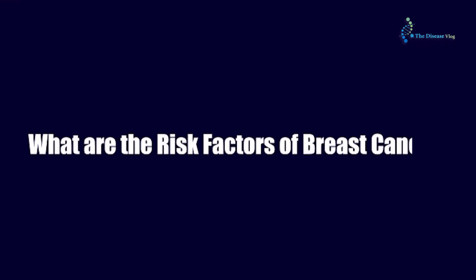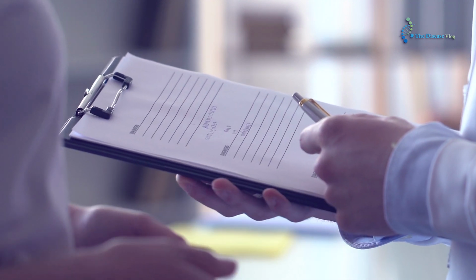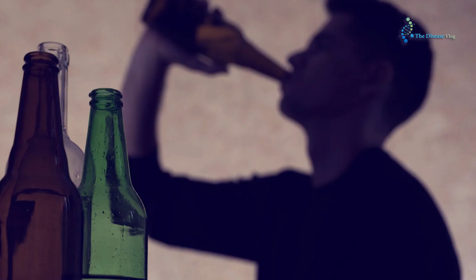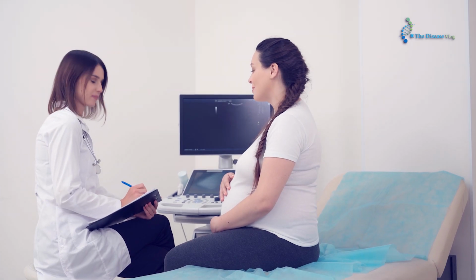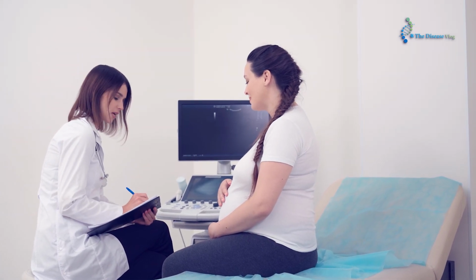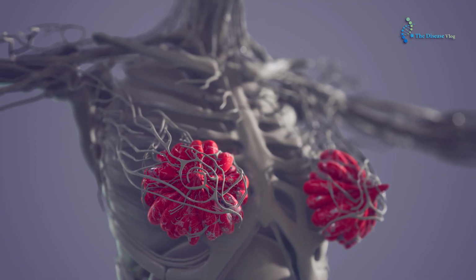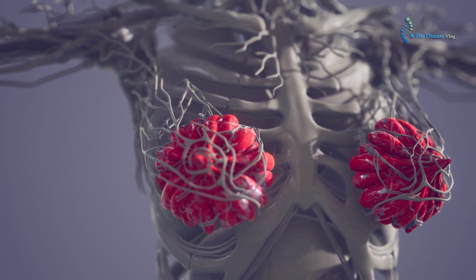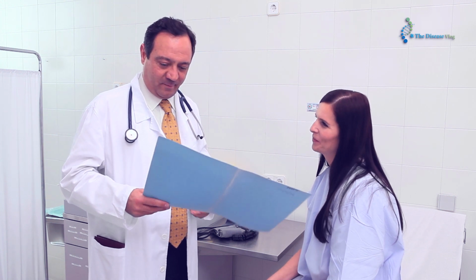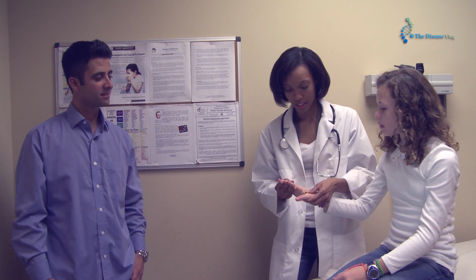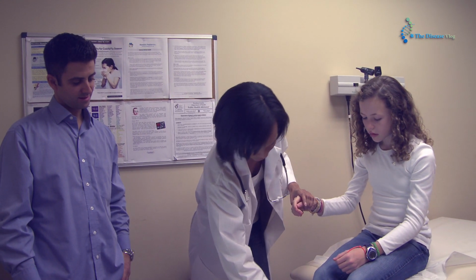What are the risk factors of breast cancer? Family history, personal history, breast condition, menstruation cycle, menopause at old age, breast tissue condition, alcohol drinking, increased age, and not being pregnant are some factors that can influence breast cancer. Family history. If a person's sibling or parent has breast cancer, his risk of getting breast cancer is increased. A person has a higher chance of being affected by breast cancer if there are multiple family members with breast cancer. However, it is not ultimate. Some people have breast cancer, but their family history does not include it.